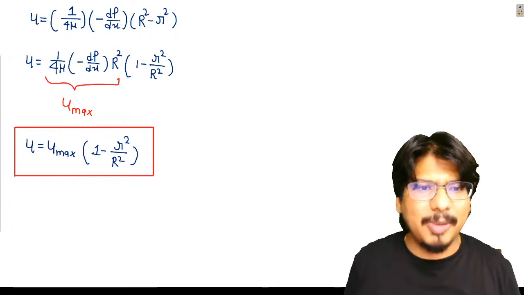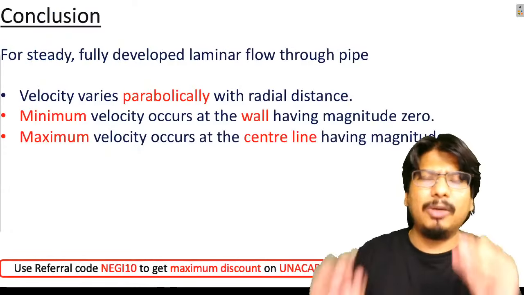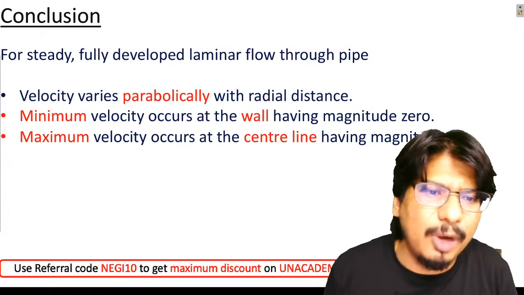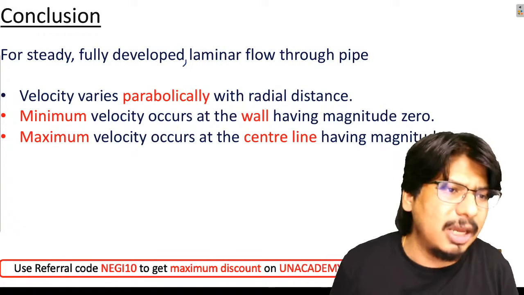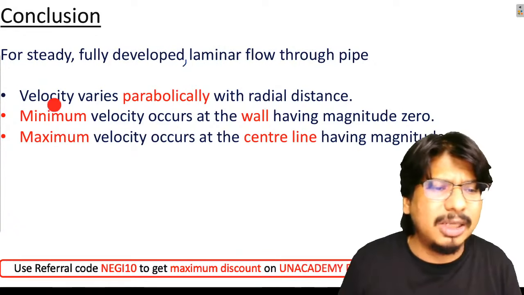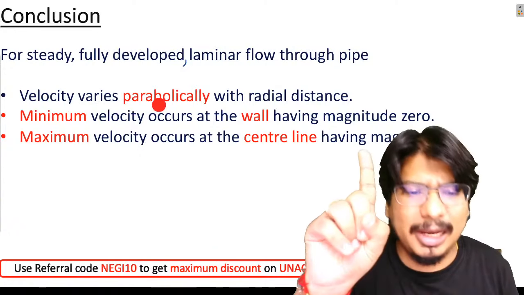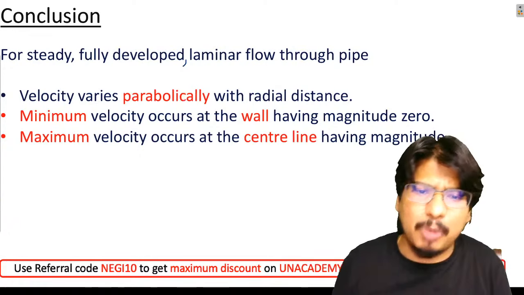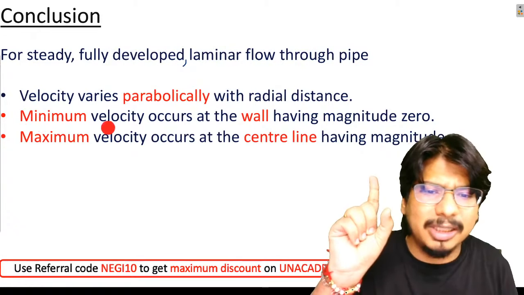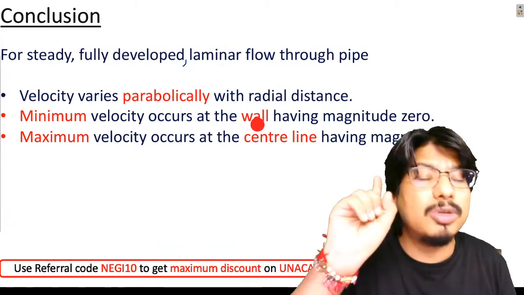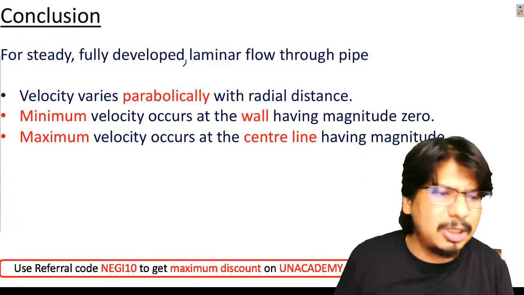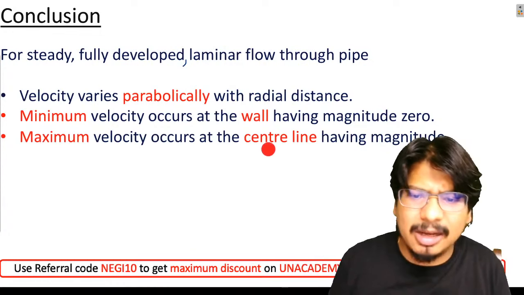Let's look at the conclusion of what we learned from here. For steady, fully developed laminar flow through a pipe, velocity varies parabolically with radial distance. Second point, the minimum velocity occurs at the wall, having magnitude 0. Maximum velocity occurs at the center line.